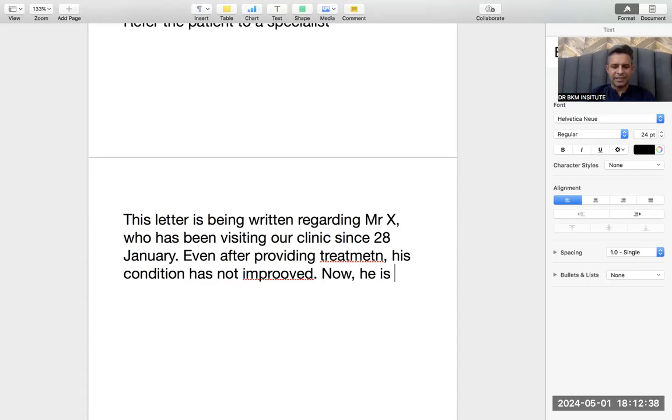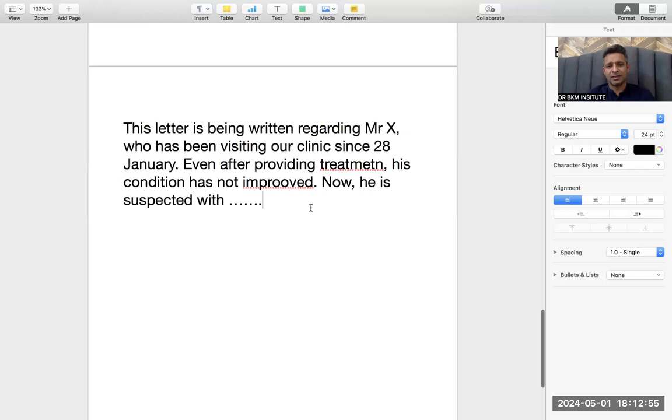Now he is suspected with multiple sclerosis, or he is suspected with myocardial infarction, or he is suspected with back pain which is not getting relieved. So you will be given a main diagnosis, and you will write that. That would be the main purpose: he is suspected with this. Therefore, he is being referred under your expertise. Please understand, I'm repeating it again. Don't worry. This is the main thing.